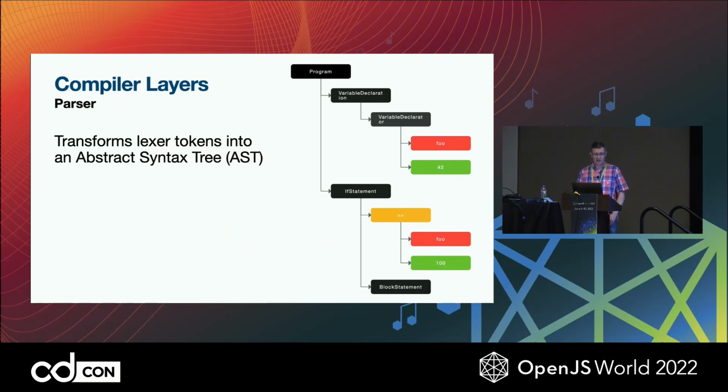The parser. The parser is a little more complex. It takes the tokens from the Lexer and builds what is called an abstract syntax tree, an AST probably from here on out, because it's a tongue twister for me. The parser also does the job of ensuring that the code matches the given grammar and that the syntax is correct. You get a lot of errors thrown here if the code you've written is not correctly formatted or written right.